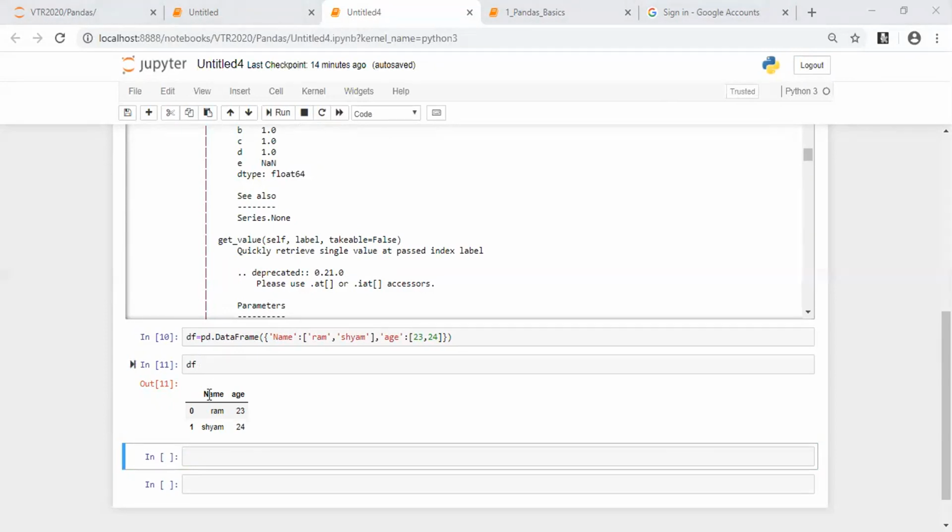If you want, we can do a lot of operations further. We will be seeing how to set the index, how to set a different index column. We have a function called set_index, where we manually set the index. Here the index is 0 and 1, right? We can set our own index. Let us say I want 23 and 24 to be my index column, not 0 and 1. It can be 1, 2. Using the set_index function, we can manually change the index column also.